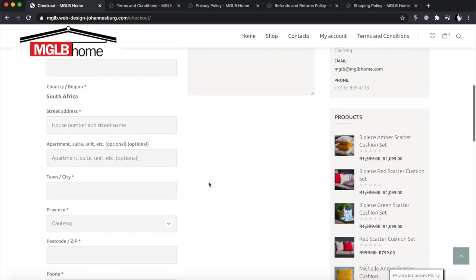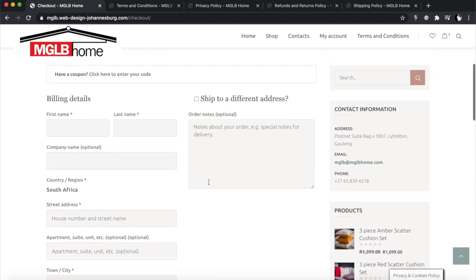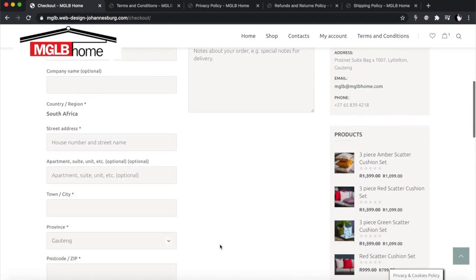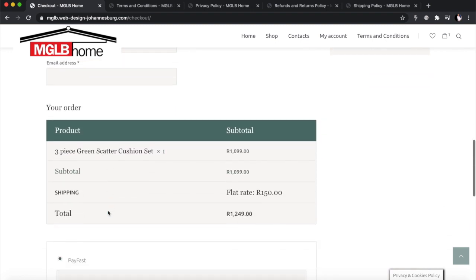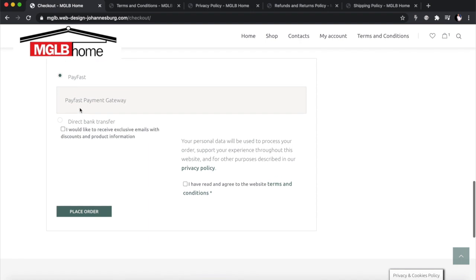I'm not going to fill in the information because I'm not quite checking out, but this is where you collect people's personal information, right? You collect their names, their address. And this is where you have to make a payment, whether direct or PayFast. But what I want to show you here is the terms and conditions. The people have to accept the terms and conditions before they place the order. And your form must be in such a way that if this is not ticked, this button doesn't work. Okay, this is very, very important.